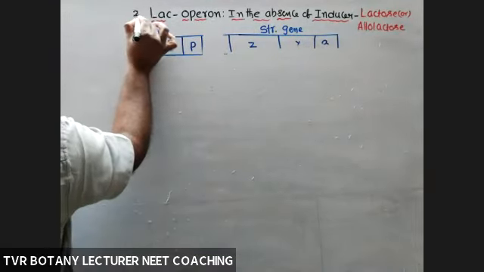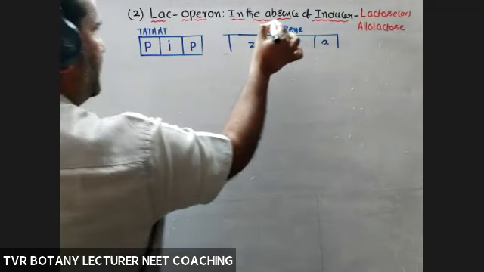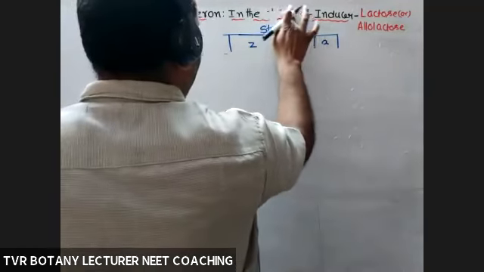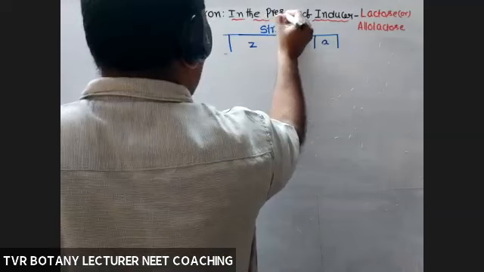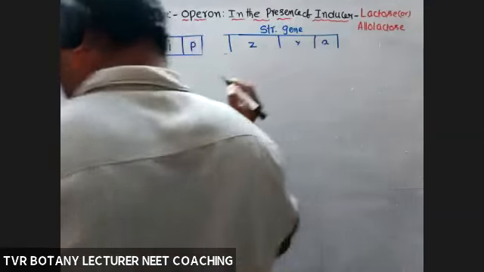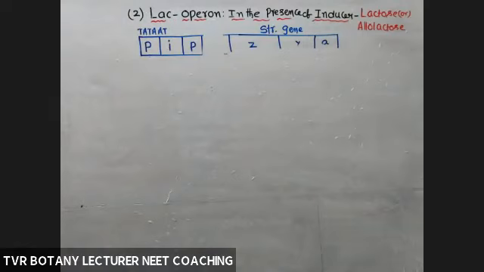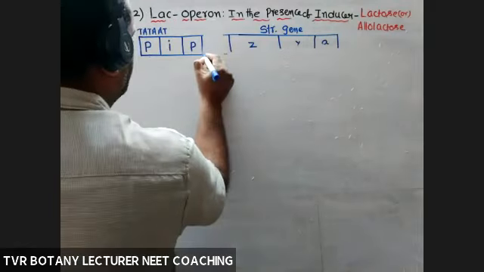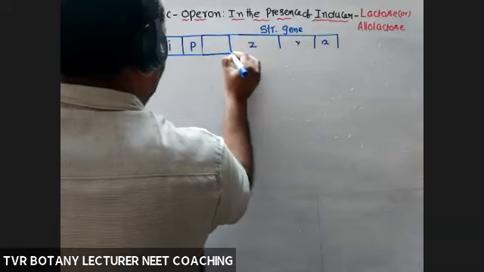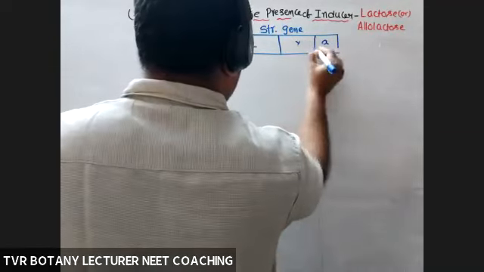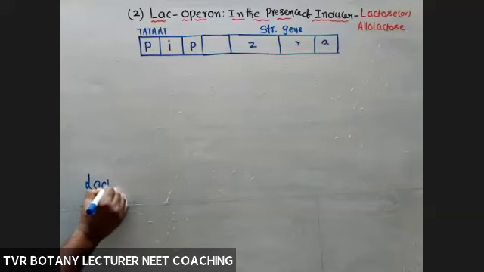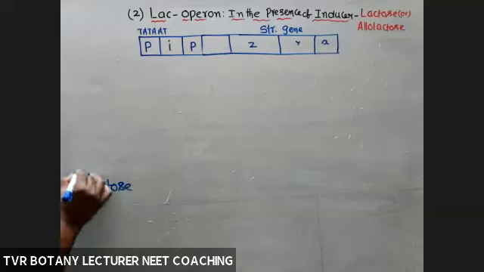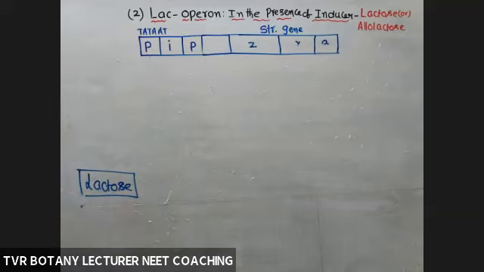Second flow chart: lac operon in the presence of inducer. Same region; don't change these things, as it is copy paste. So now lactose is available, a certain number of lactose molecules.